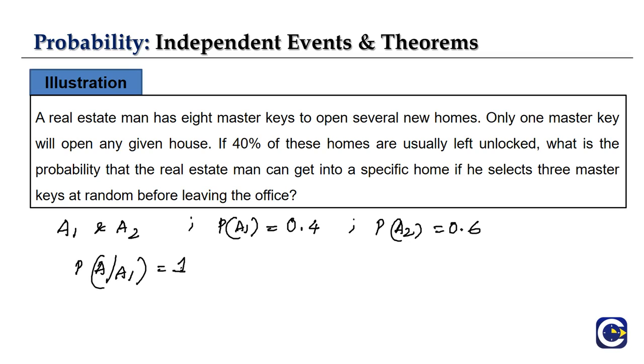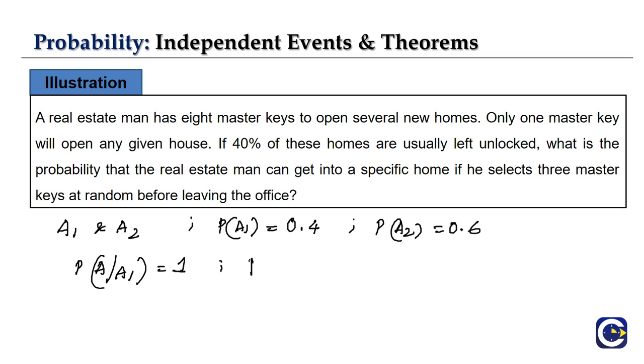So this will always be equal to 1, because our event A is the event that the real estate man gets into the specific home. That is, P of A by A1 is equal to 1, because it's obviously unlocked, right? So that will be equal to 1.